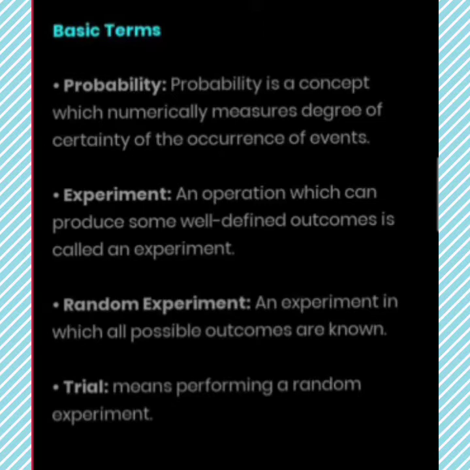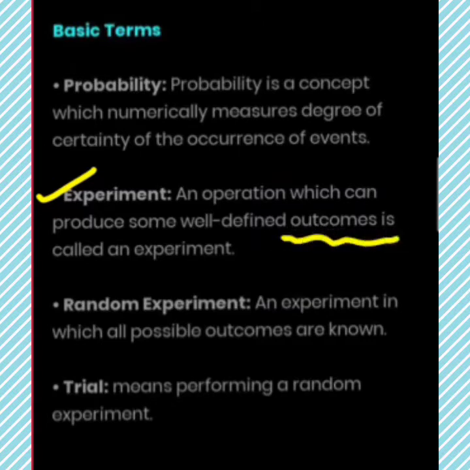Next, experiment. An operation which can produce some well defined outcomes is called an experiment. Means we are randomly applying some experiments on the particular thing's occurrence. Whatever results we are getting, those are called the outcomes.